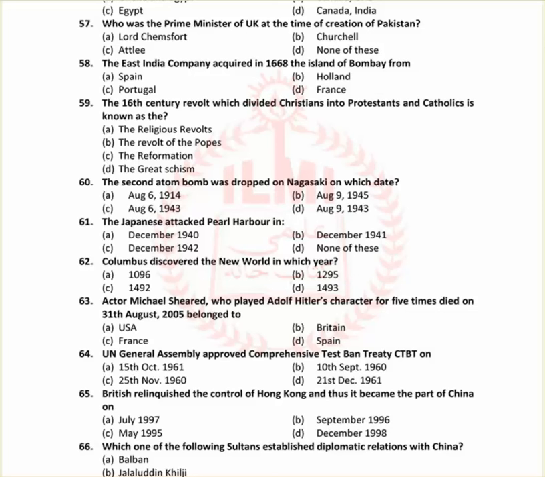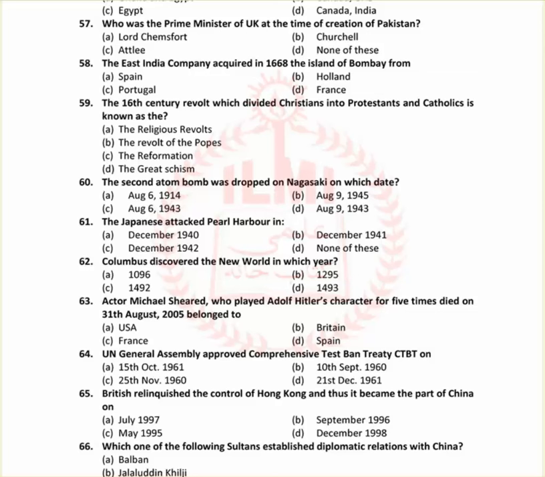Actor Michael Shearer, who played the role of Hitler's character 5 times, died on 31st August 2005, belonged to Britain, B option. UN General Assembly approved Comprehensive Test Ban Treaty CTBT on 10th September 1960. British relinquished the control of Hong Kong and thus it became part of China in July 1997, option A.